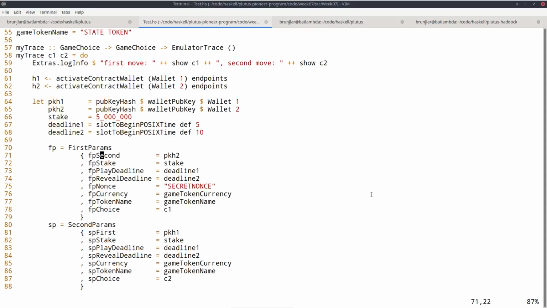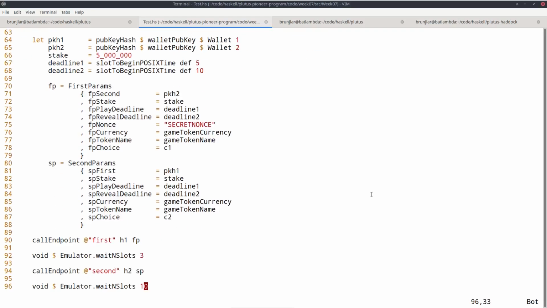Stake is 5 ADA. The first deadline is after 5 slots, the second deadline after 10 slots. This, of course, should be some random string in reality, but now I just fix one secret nonce. And I use this token that I provided earlier as the NFT. And of course, the choice of the first player is this C1 parameter from here, and the choice of the second player is C2.